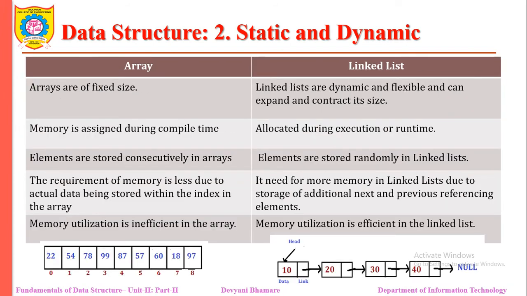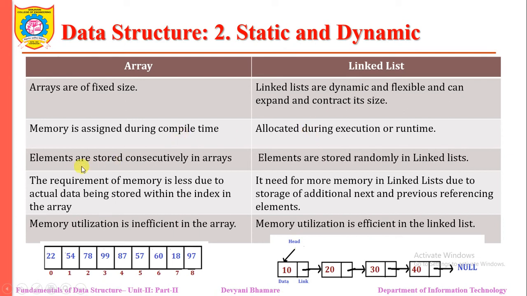An array is of fixed size. In a linked list, we are not declaring the size at compile time, so it is flexible. At any time, as per our convenience, we can have 5 elements or 10 elements. But in an array, in this example, we have 9, so we can store only 9 elements. So memory is assigned during compile time, whereas in a linked list, memory is allocated during execution time.